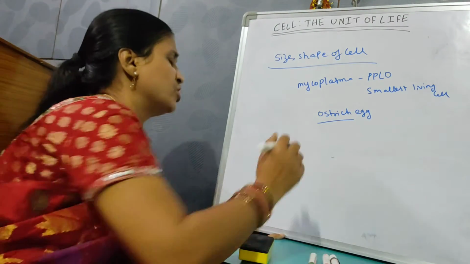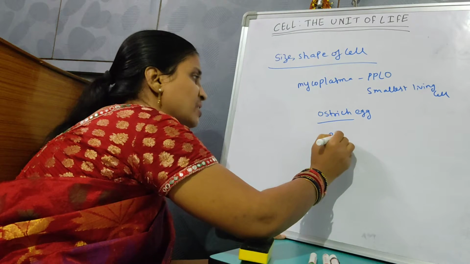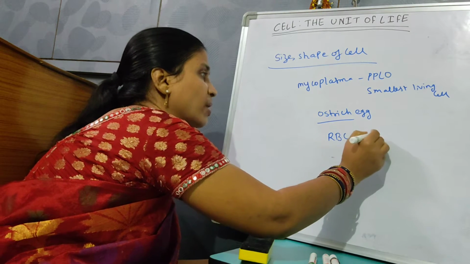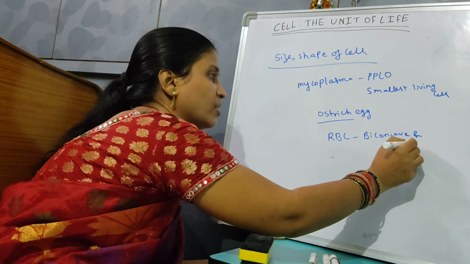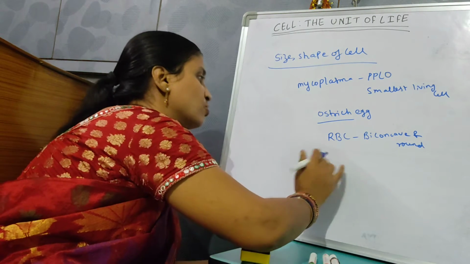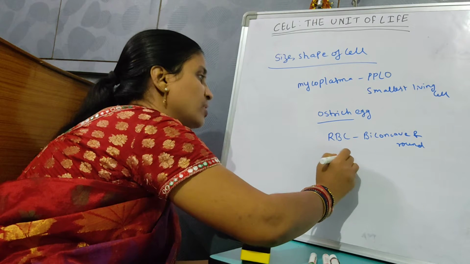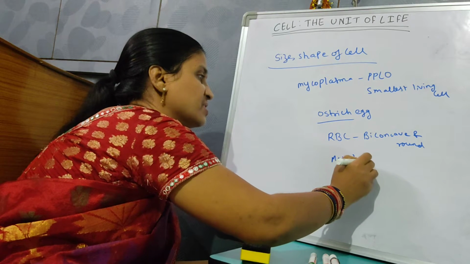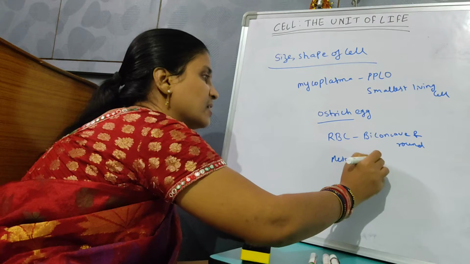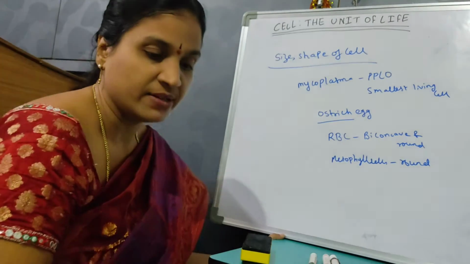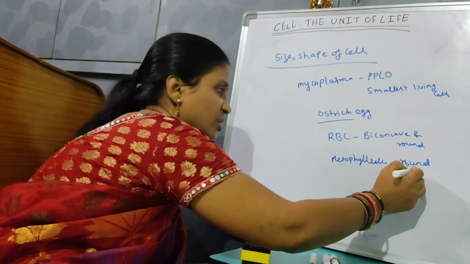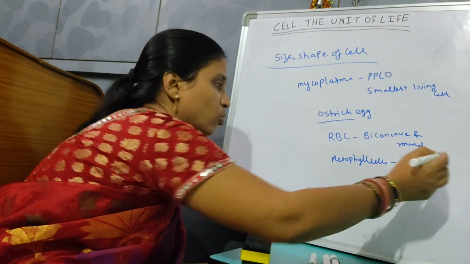Shape, there are different shapes. For example, if you take the RBC, they are round and biconcave. Then if you take mesophyll cells which are present in the leaves, these are round and oval in shape.